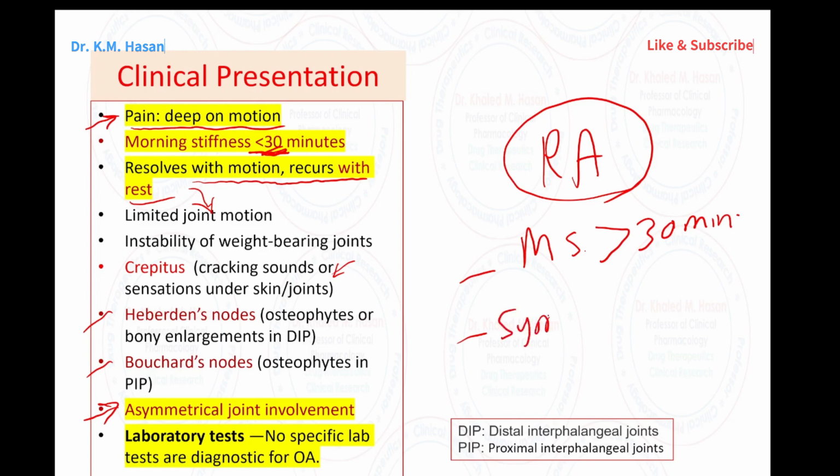Symmetrical. Okay, we have symmetrical joint involvement there. What about lab tests? We don't have any significant changes, no specific lab test. However, in the RA we have RF, for example.